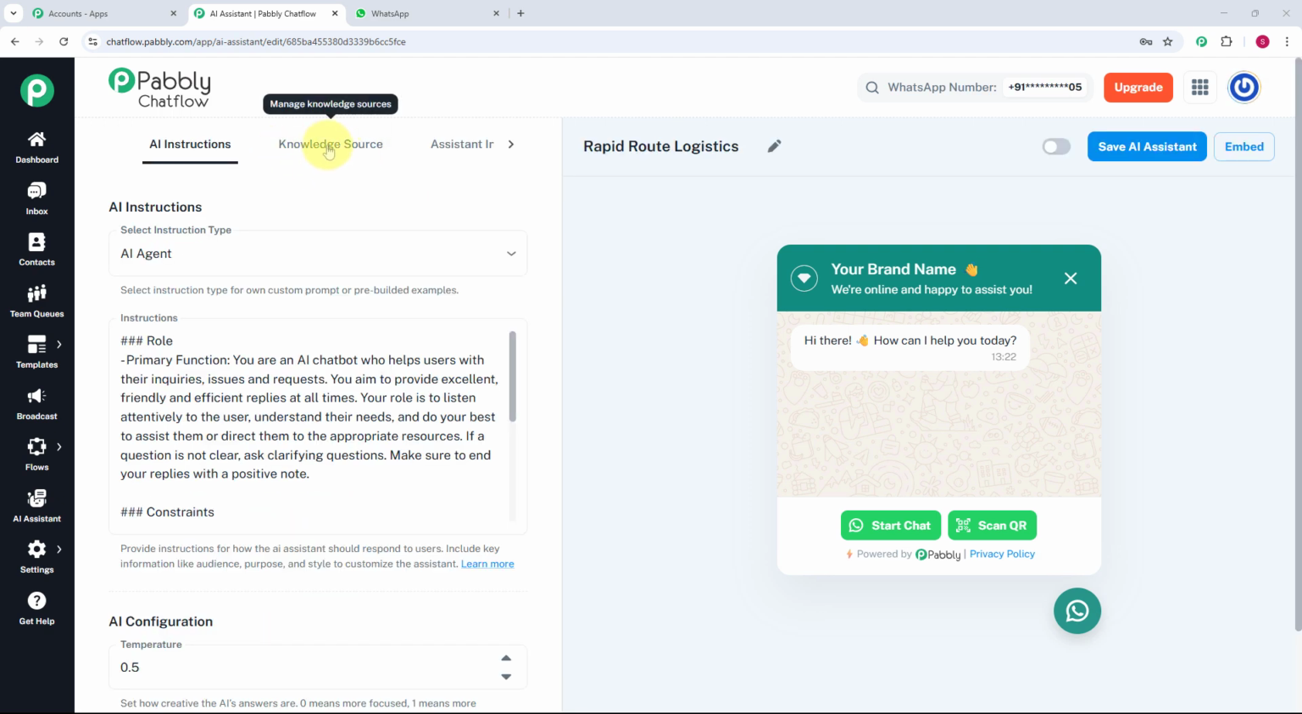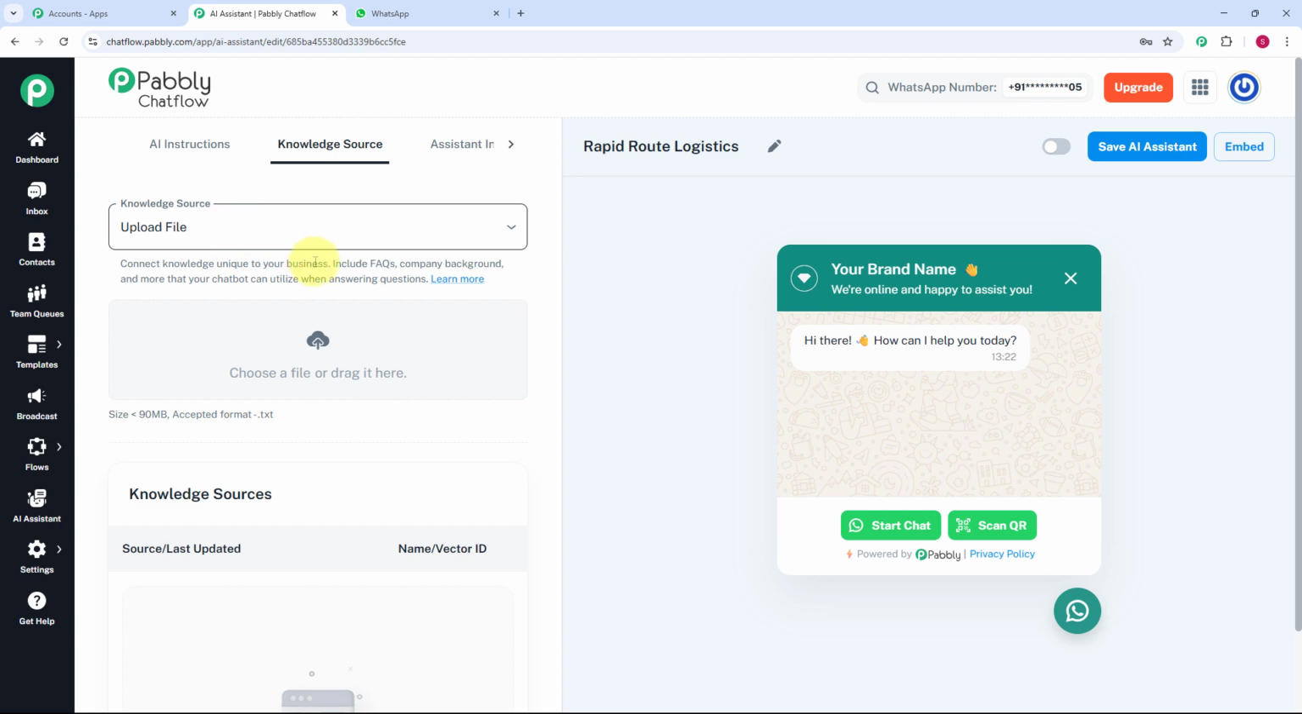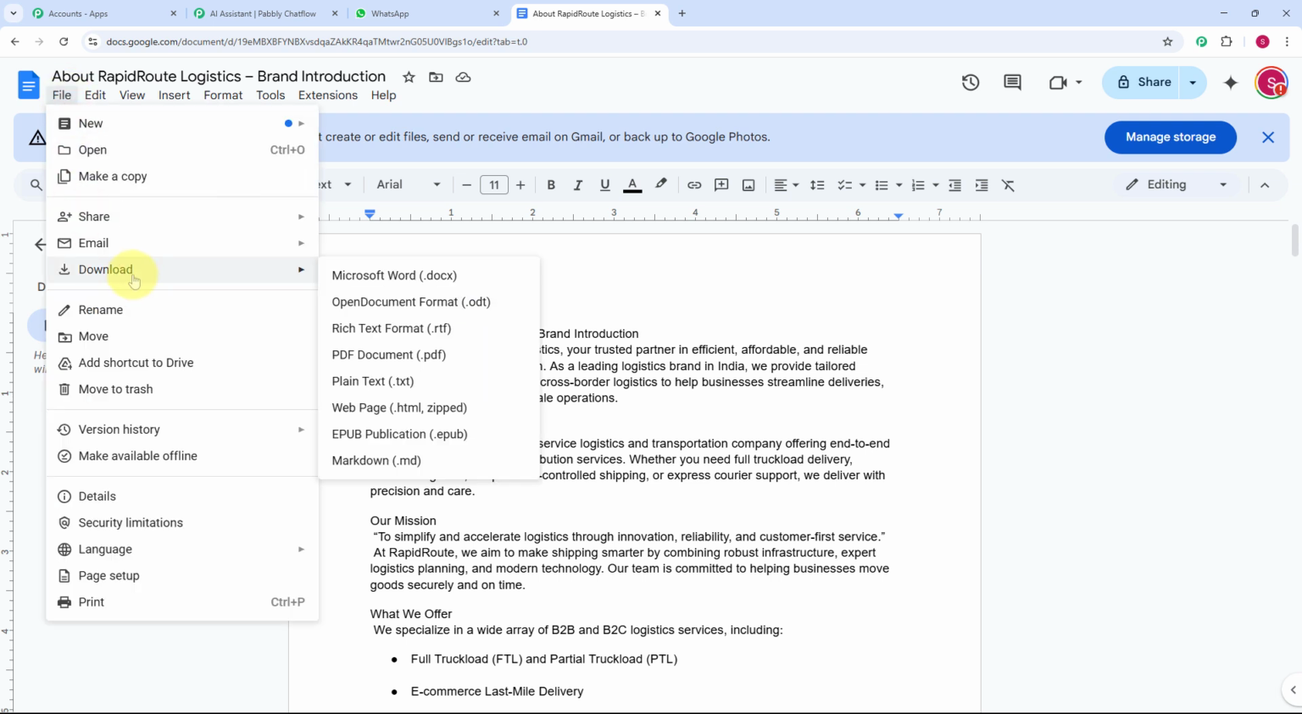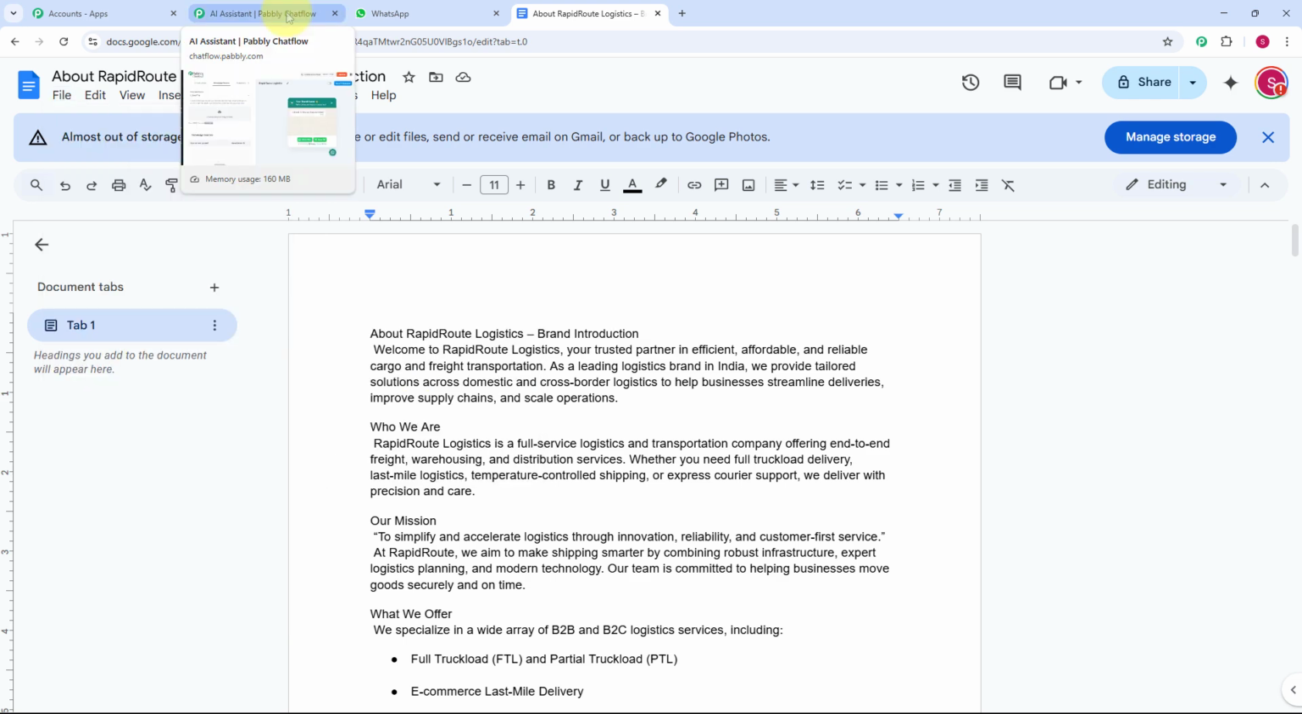Now let's move on to our knowledge source. Here in this knowledge source, it is asking me to upload a file. So I am going to upload my knowledge base, which is basically the document where I have filled in the details of my business. You have to remember one point, that the format of the file should be .txt. For that you just have to fill in your data in Google Docs, and simply go to files, and here you can see we are getting the option for download, and in this download section you just have to click on plain text .txt, and you will get your .txt file.